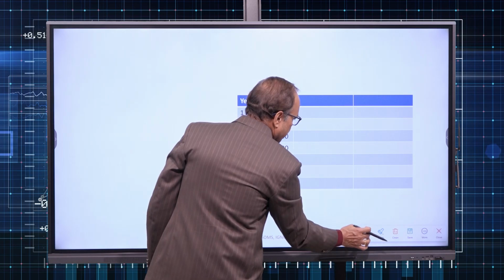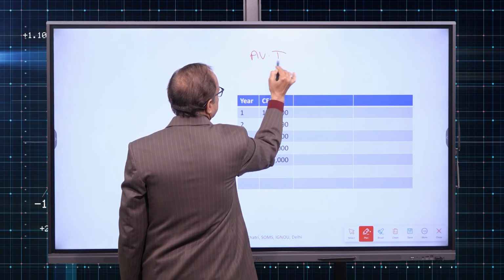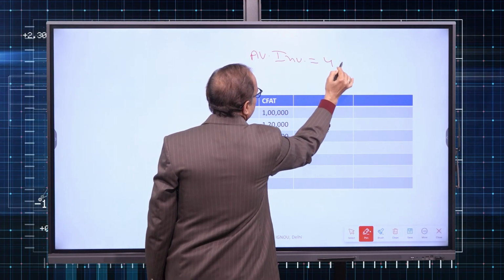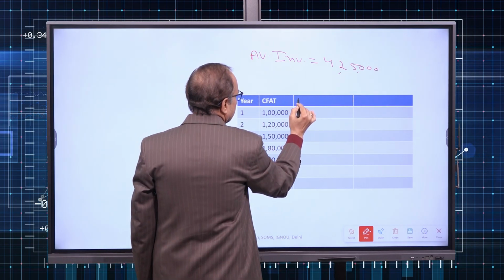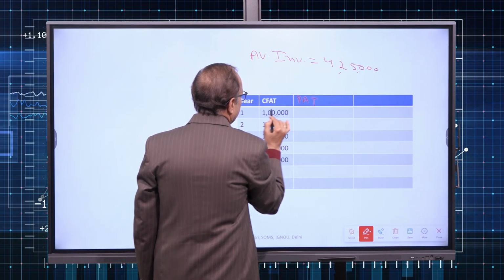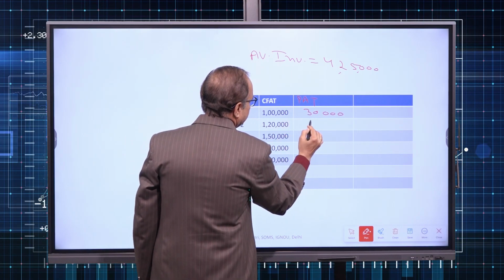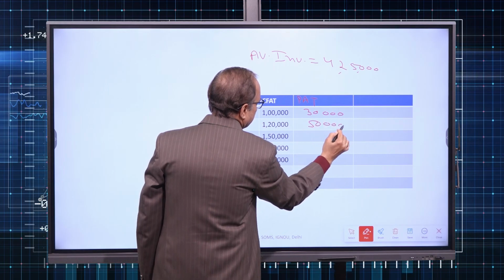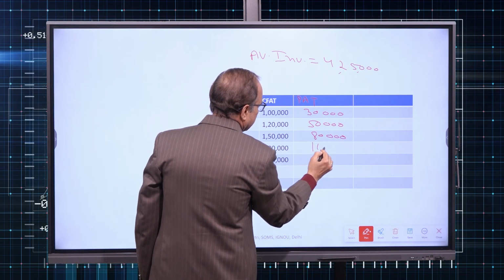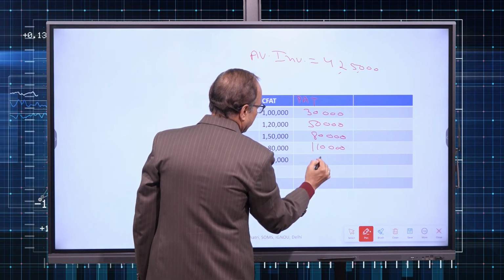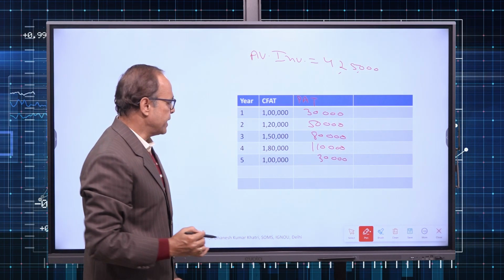So what do we have? Our average investment is 4,25,000. Now we calculate profit after tax: 1 lakh minus 70,000, 120 minus 70, 150 minus 70, 180 minus 70, and 1 lakh minus 70. So that is profit after tax.